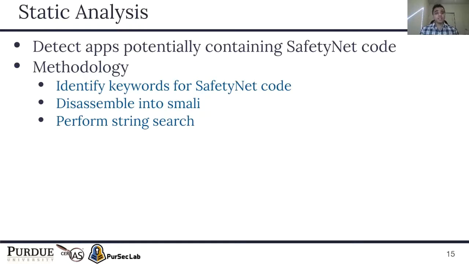So for static analysis, we identified some keywords that are always present in an app that is using the SafetyNet code. To find these keywords, we disassemble the APK into Smali, and then we perform string search on it. If we find these keywords, then we assume that the application has SafetyNet code.